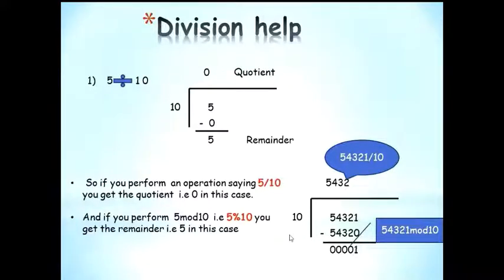So anytime you want to extract the last digit of a number, you always perform a modulo by 10. So to get 1, we would have to do 54321 mod 10, and to get the number itself reduced by one digit, we would have to do 54321 divide 10. So keeping these two processes in mind, let's move on further.